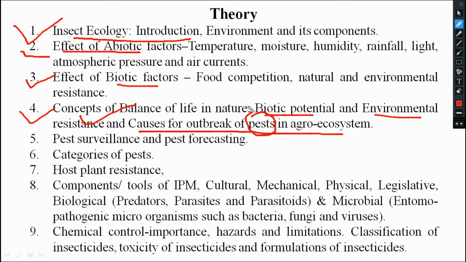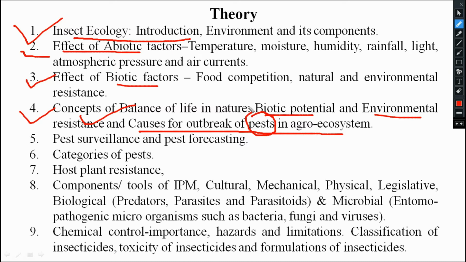Don't think that pest is a pest mixture, not like that. Insects will be termed as pest here because they are agriculturally important and harmful. Ecosystems are of different types. We will study natural ecosystem, terrestrial ecosystem, aquatic ecosystem, marine ecosystem, man-made ecosystem, and agro ecosystem.